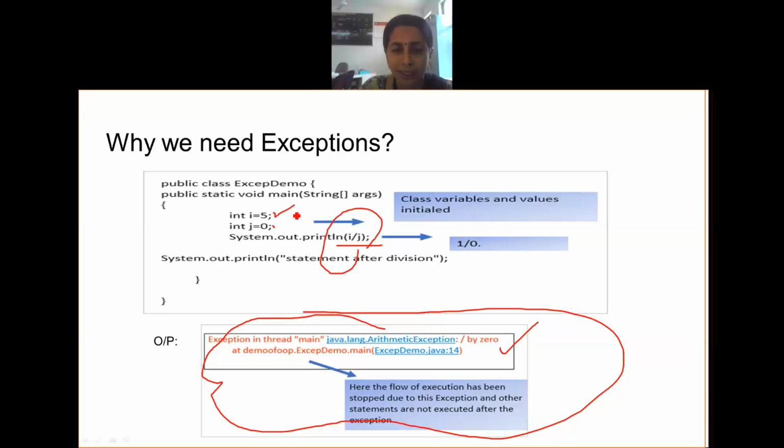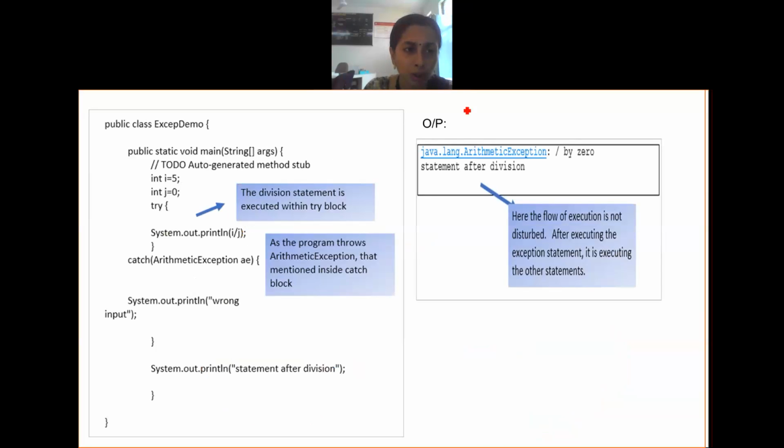These will never lead to any kind of exception because they are merely initializations. They are not exception-causing statements. The part of the code or the statements that may lead to an error, that may lead to abrupt interruption like this, such code has to be put in what is called a try block. Just have a look at this.